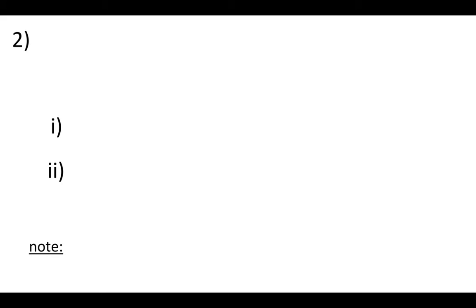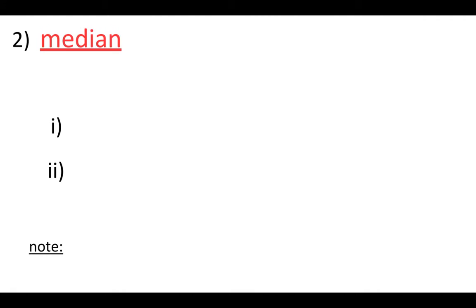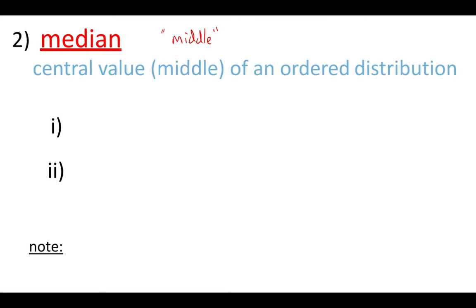The second one we'll talk about is called the median. Median, you can think of middle. Actually, for the mode, commonly the word we use for that, remember, is most often. For the median, the word you can think of is the middle, because that is the central or the middle value of an ordered distribution. So the key thing is often we're not given ordered data, we're just given some data. So we have to order that first and then find the middle.